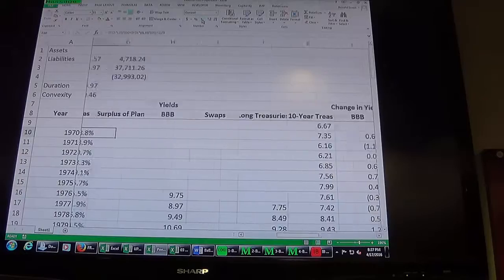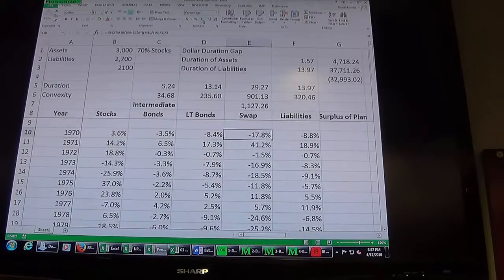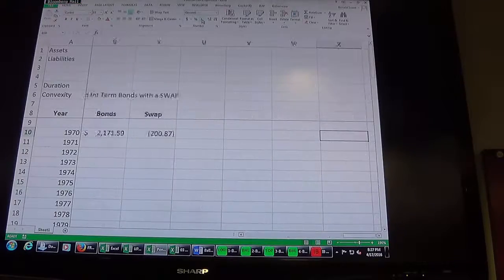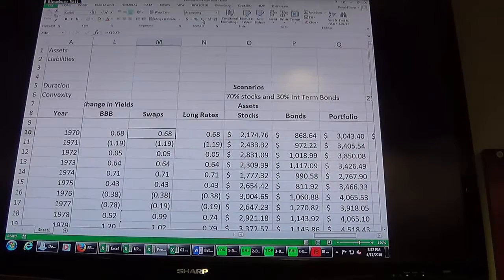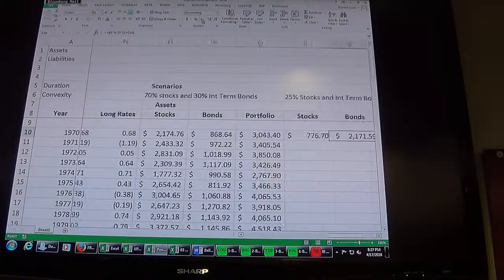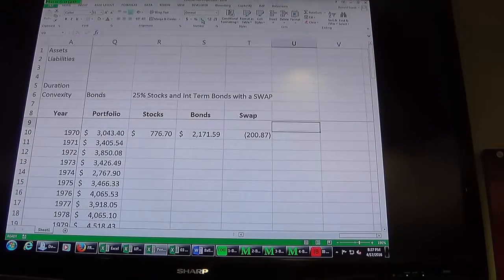This should do well if interest rates are falling. Did rates rise in 1970? Where are my interest rates? My swap rates. Yeah, interest rates rose, so that's going to hurt your swap. All right, so my portfolio. Just add those all together.